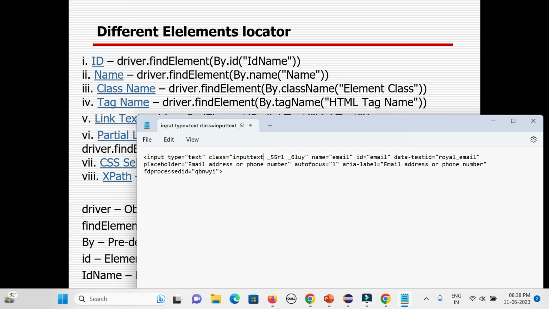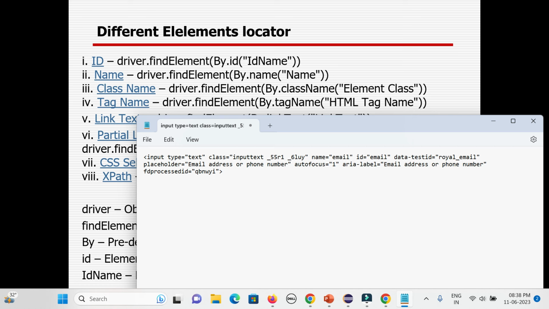In real time, in case ID or name is available, then you can go with it. Otherwise, as an experienced tester, in 95% of cases I have used XPath or CSS, so that the element is uniquely identified. You can create it on your own; in the next session you can understand how to create your own XPath or CSS. Name and email might sometimes be duplicated, but whenever I create my own XPath, it will not be duplicate. That is the reason that later you could go with either CSS or XPath. That is the better thing.